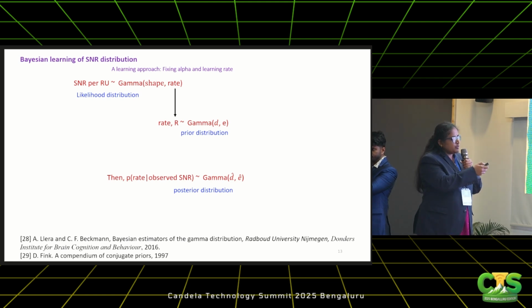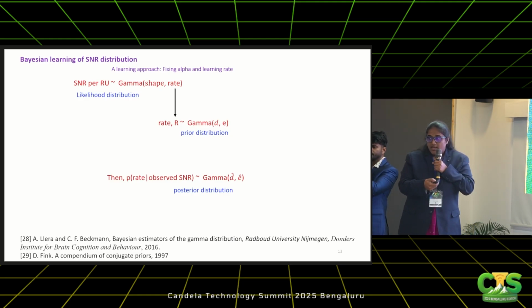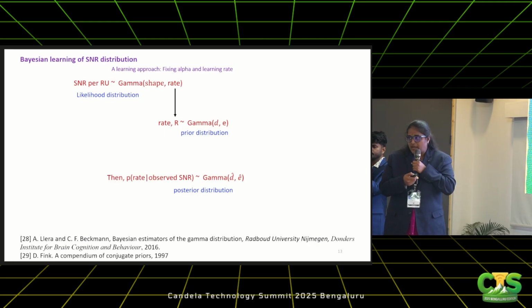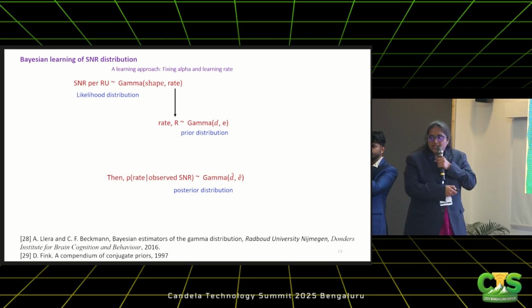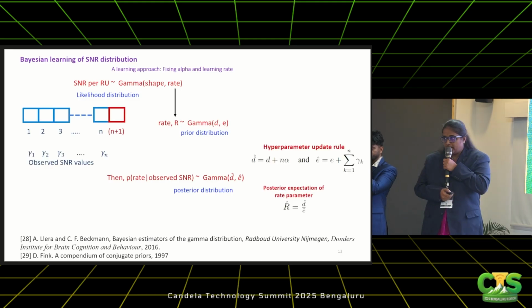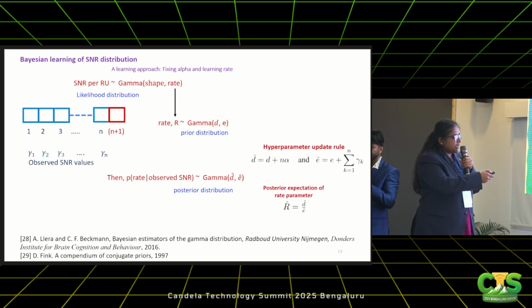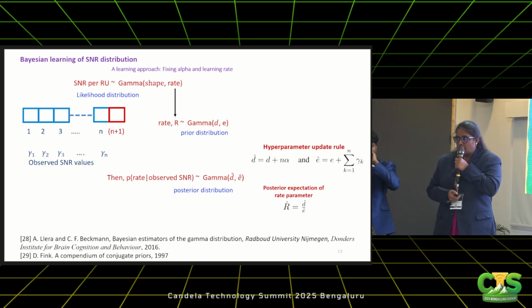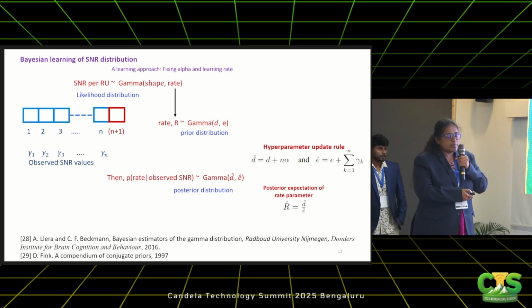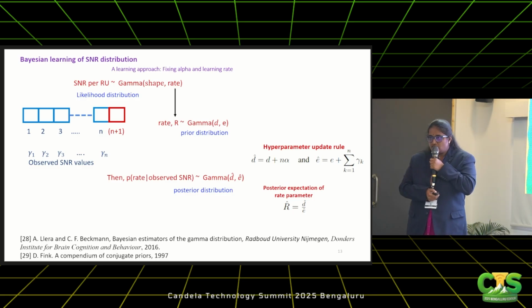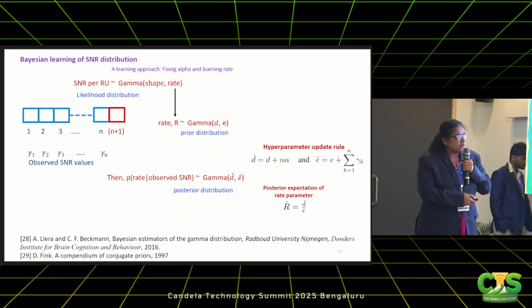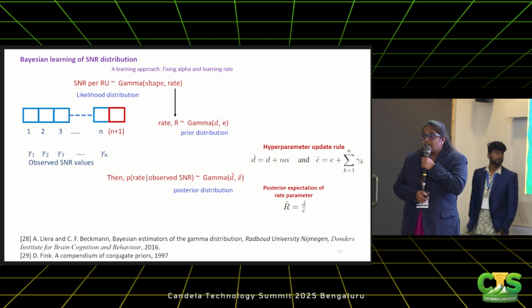So this is a prior distribution. D and E are the parameters. Because rate itself is a parameter and we are modeling that parameter as a gamma PDF, the parameters of the rate are called hyperparameters. So here D and E are called hyperparameters. We use a standard hyperparameter update rule for the gamma PDF, where D hat and E hat can be updated based on the observations. Here nu k represents the SNR of the kth packet, and N here is something to note. N is called the feedback window length.